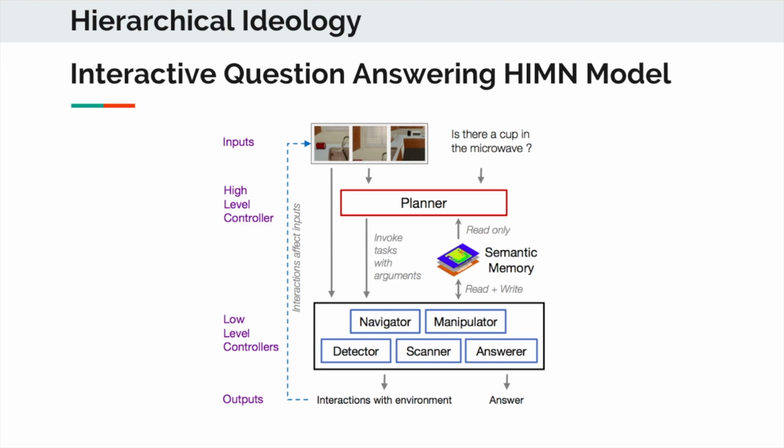So let's focus first on the IQA model. As seen here, there are a variety of modules within this model, including a planner as a high-level controller, a semantic memory that keeps track of the map the agent is exploring, and various low-level controllers, including a navigator, manipulator, detector, scanner, and answerer.